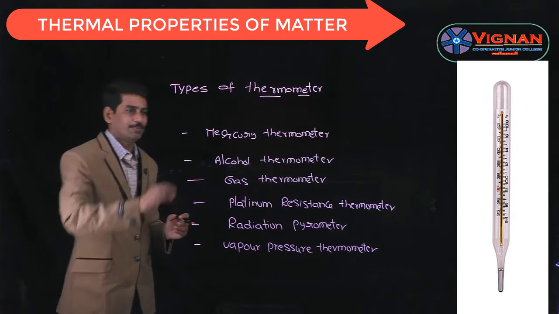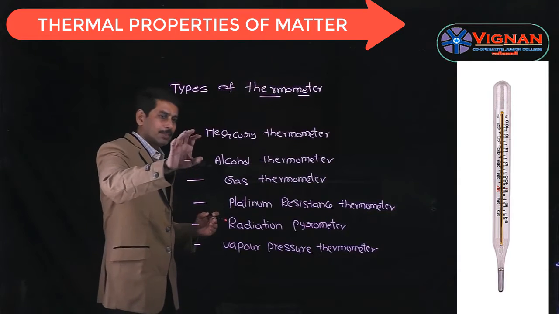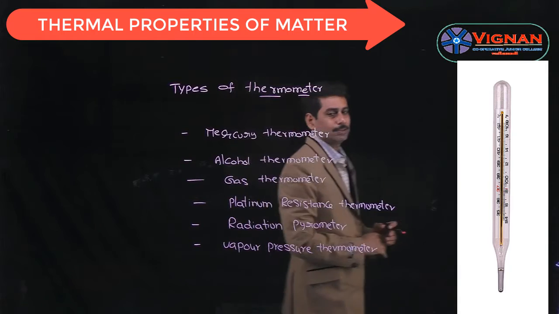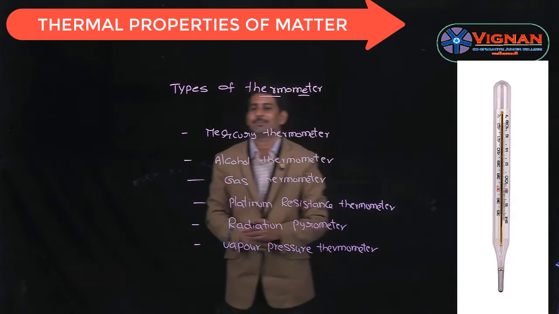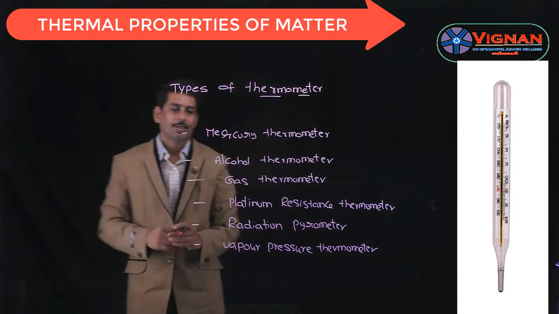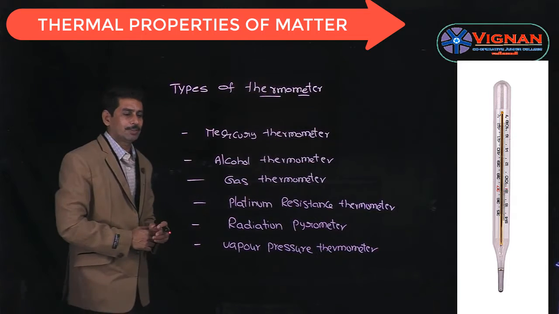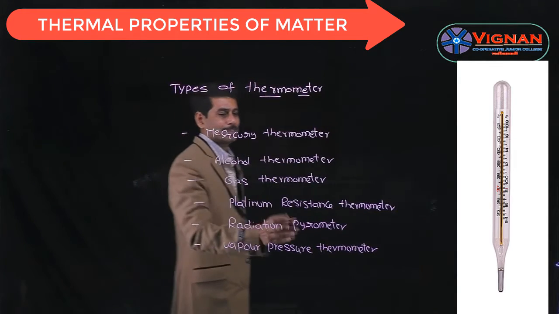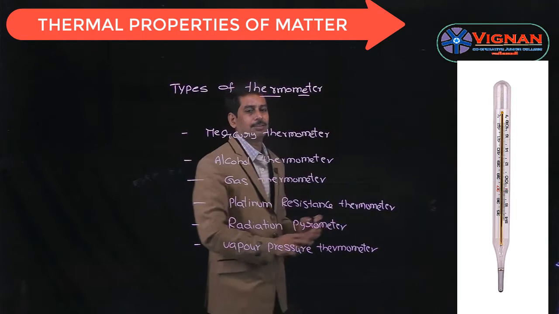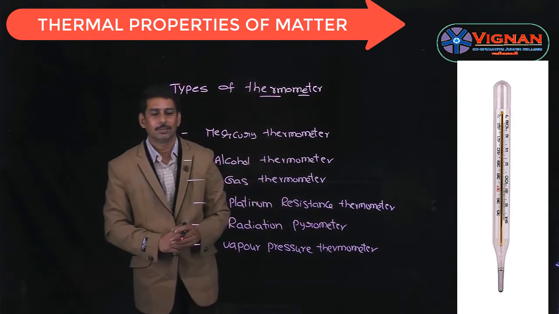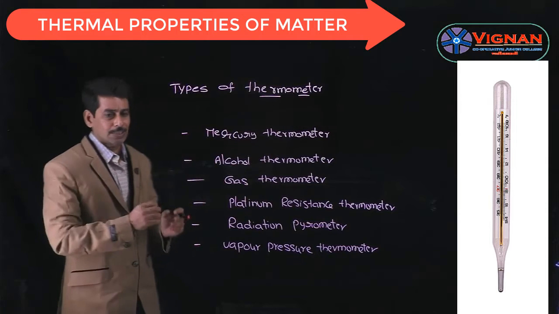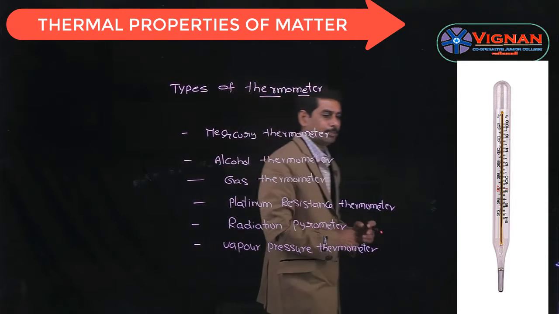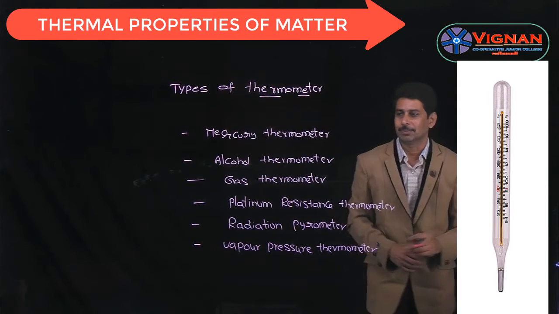For example, in the case of a mercury thermometer, if we change the temperature, there is an expansion of the mercury. And in the case of a platinum resistance thermometer, if you change the temperature, there is a change in the resistance of the body. So like that, if we change the temperature, there is a change in that particular parameter. That is the principle of the thermometer.